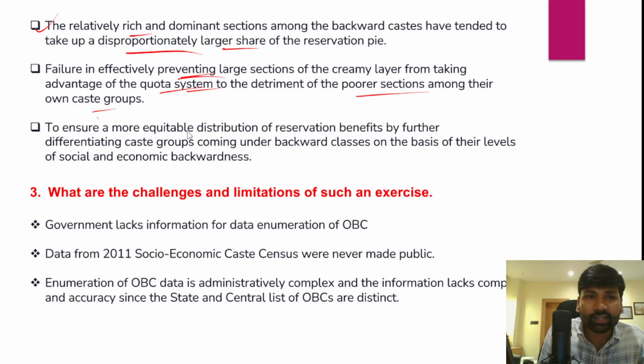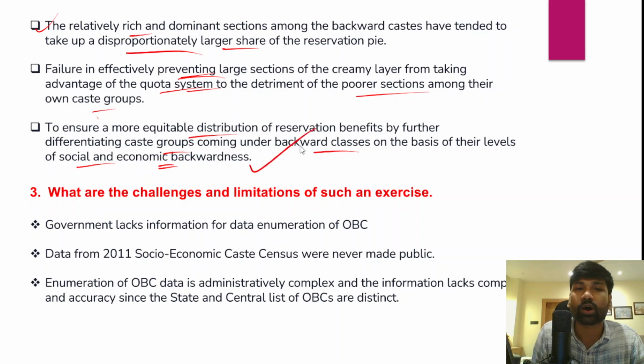So to ensure that a more equitable distribution and substantive equality is achieved, and that these reservation benefits are benefiting the deserving, needy and poorest sections, there is a need to differentiate the caste groups which come under the backward classes and the scheduled castes on the basis of their social and economic backwardness. And that is how we could ensure that these reservation benefits would actually reach the more poor, backward and deserving sections.